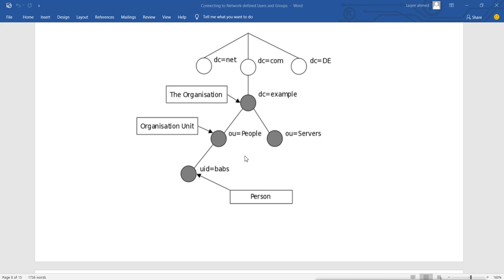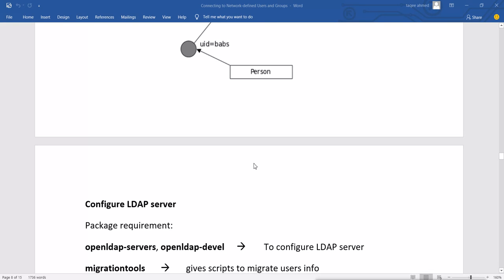Otherwise, we can use NIS for user authentication. We also have many other authentication services to use. So we can use this also to store our users and groups information centrally in a directory-like structure. So we can configure this in our Linux system also.